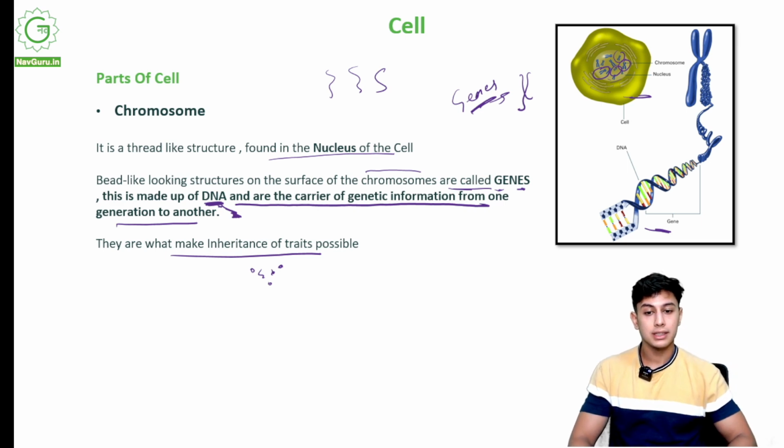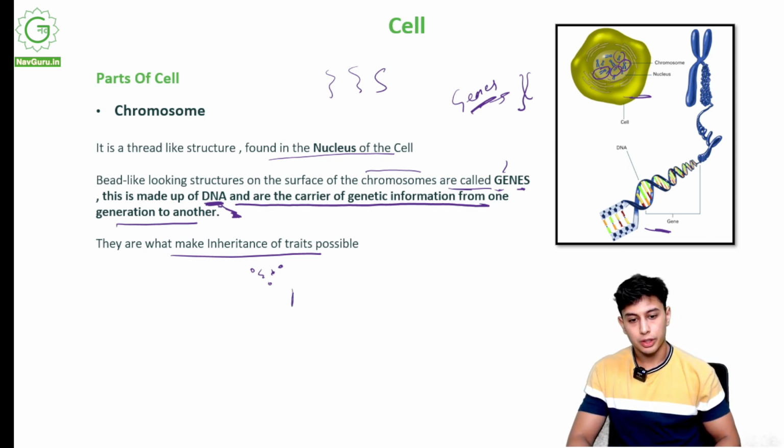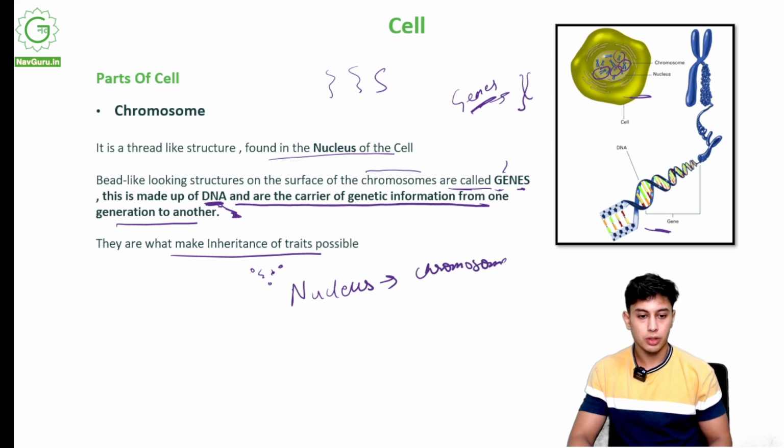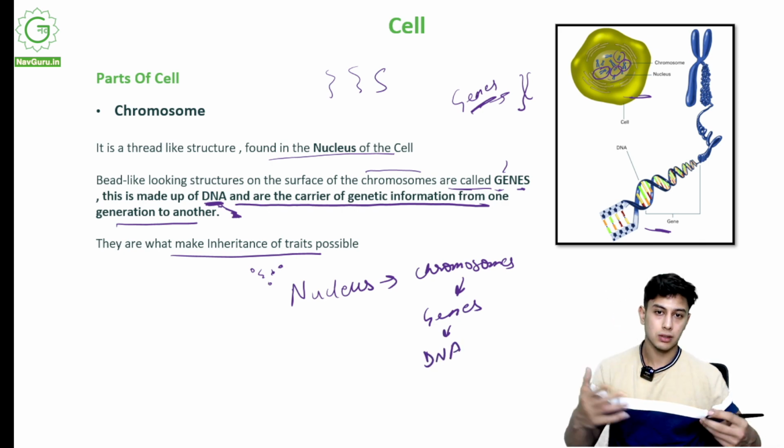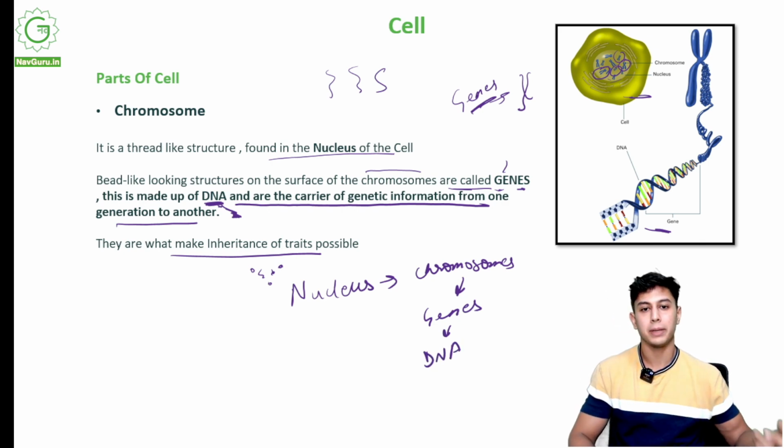This happens due to DNA, which is in genes, and genes are in chromosomes. Chromosomes are in the nucleus. So from the nucleus, we get chromosomes. From chromosomes we get genes. Genes contain DNA. This is what helps us become who we are from our parents.